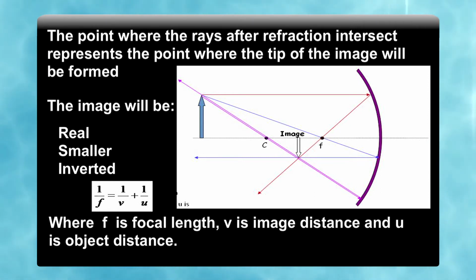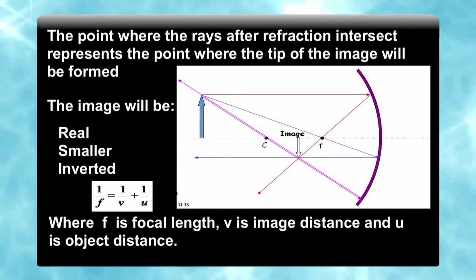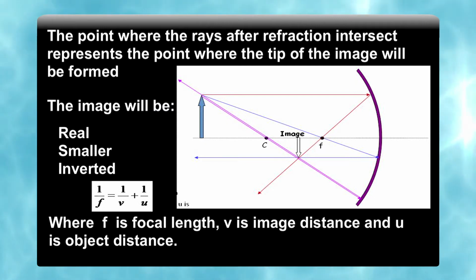The mirror formula which we have shown is 1 upon f is equal to 1 upon v plus 1 upon u. What is f? f is the focal length, v is the image distance, the distance from the pole or the vertex to the image, and u is the object distance. So, this is a very important relationship between focal length, image distance and object distance. We will do many questions on this formula. If you know the image distance and the object distance, you can calculate the focal length.